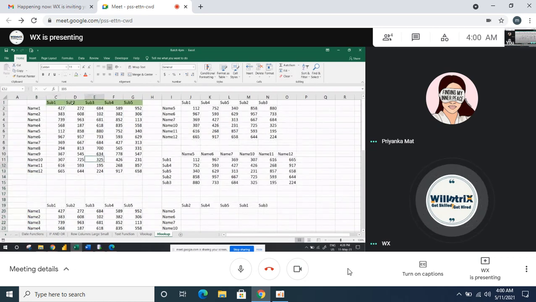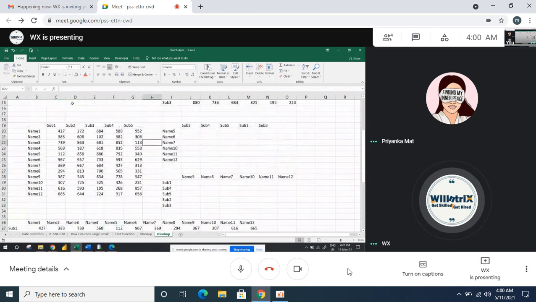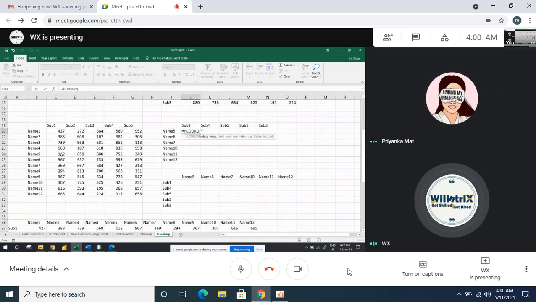Then try to do it with MATCH now. HLOOKUP, lookup value. This is the source. What is the lookup value? Name 1. Again, it's wrong. Sorry, header, subject, header. Sorry, I got confused. Table array. Then here I will use MATCH.